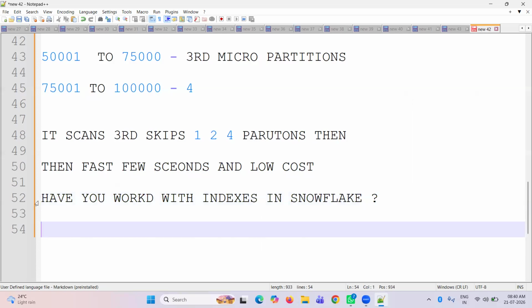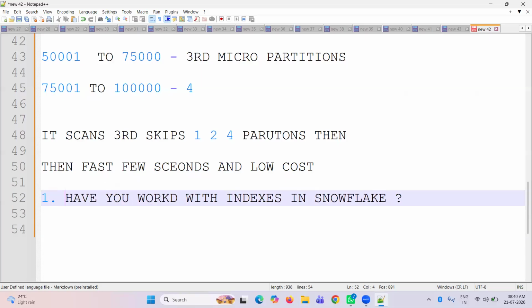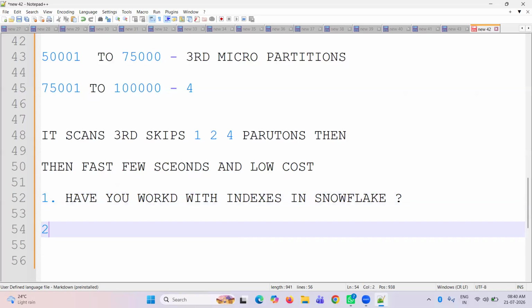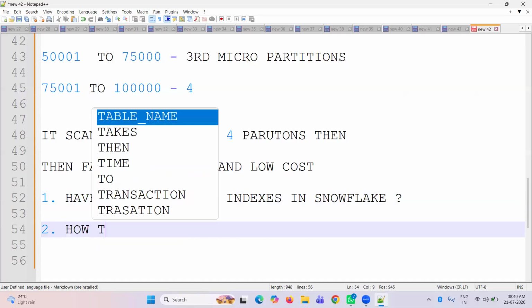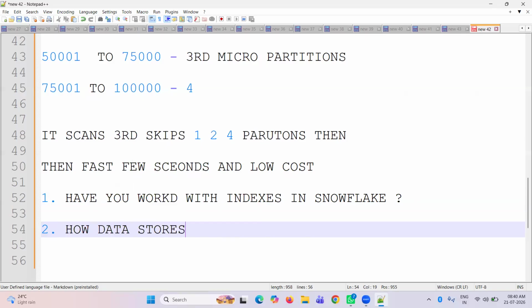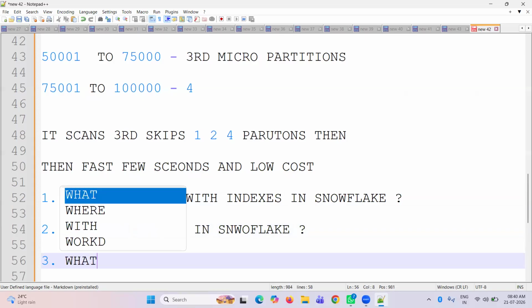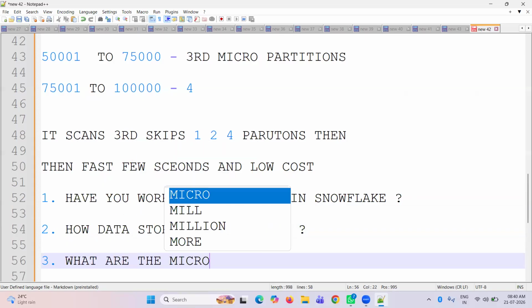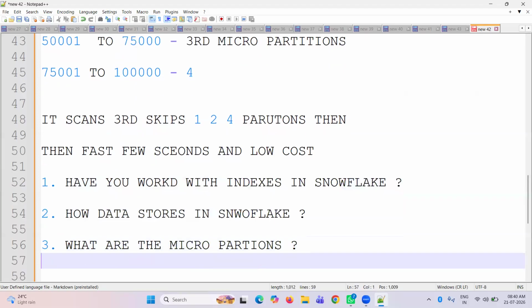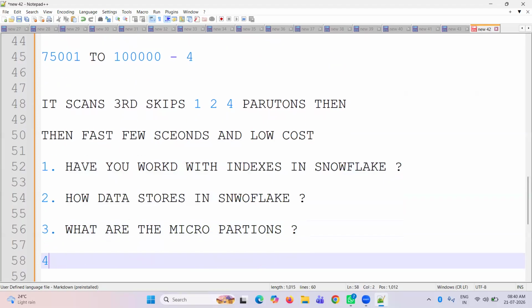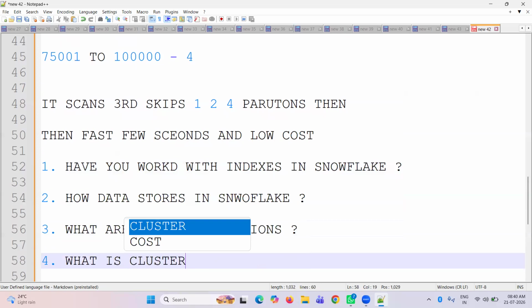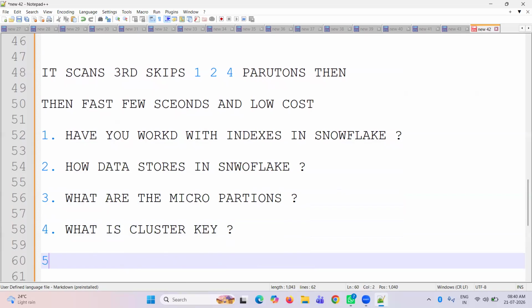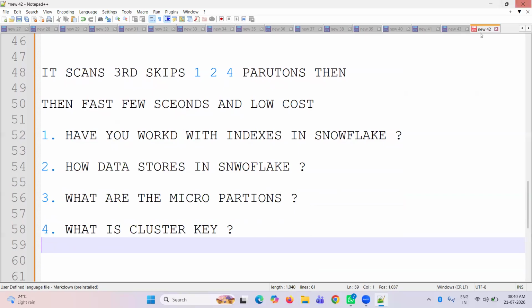The second question, with a different type but the same meaning: how does data get stored in Snowflake, and what are micro partitions? And the fourth one: what is a cluster key? I will explain what a cluster key is. And how do we work with indexes in Snowflake?